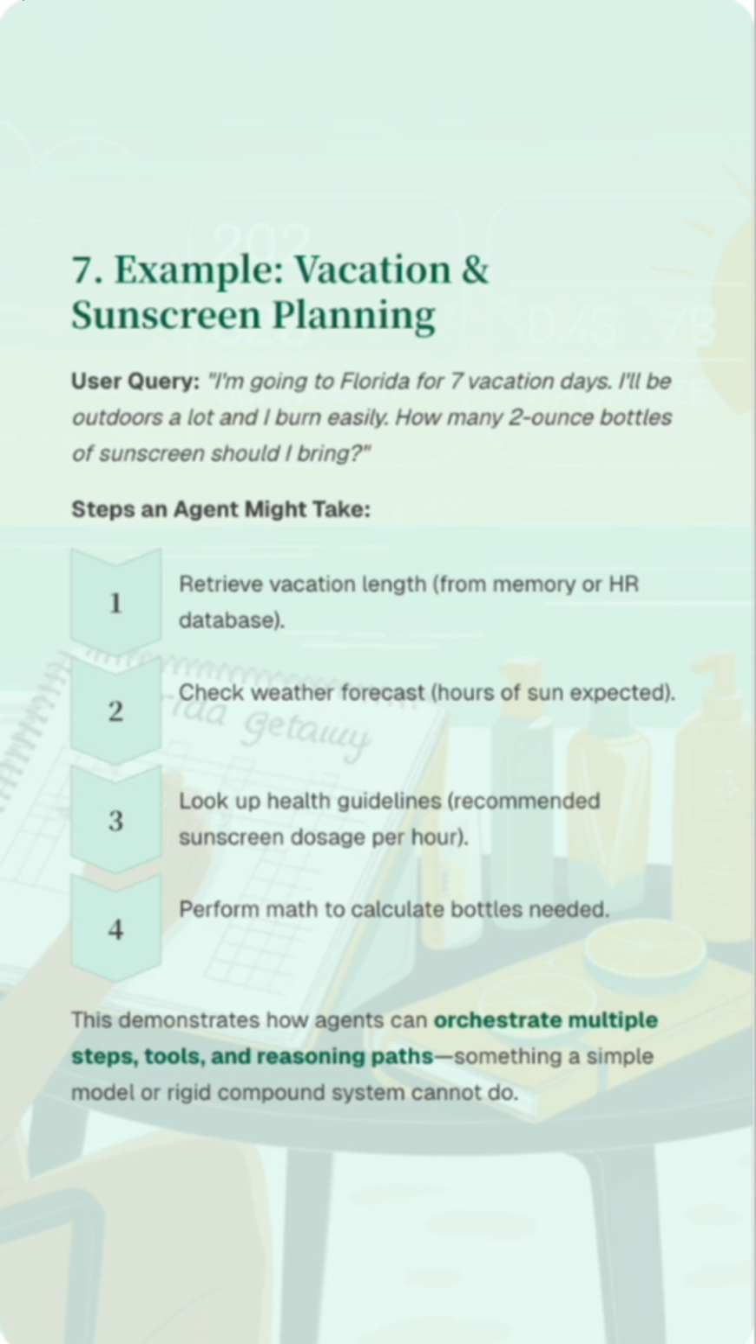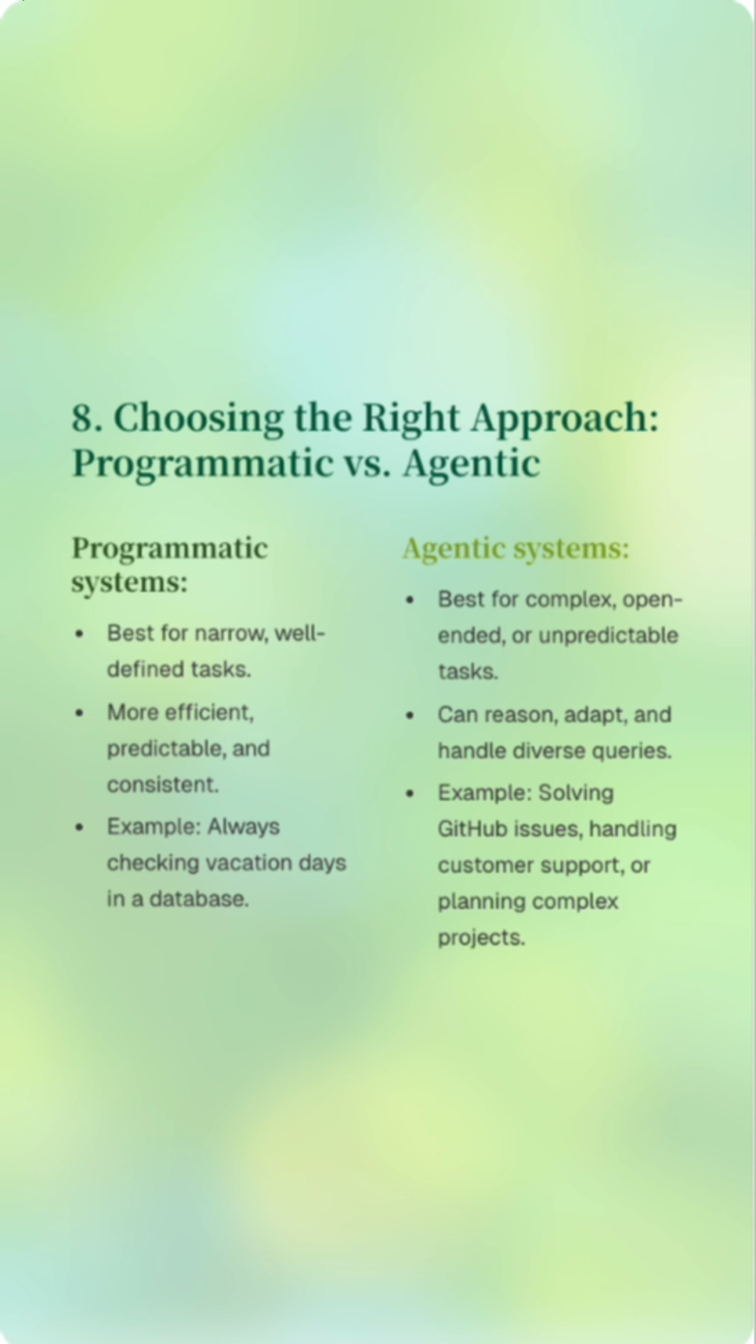Let's figure out which is the right approach for different systems. Programmatic systems are best for narrow, well-defined tasks because they are more efficient, predictable, and consistent. For example, always checking vacation days in a database. Agentic systems are best for complex, open-ended, or unpredictable tasks, for they can reason, adapt, and handle diverse queries. For example, solving GitHub issues, handling customer support, or planning complex projects.